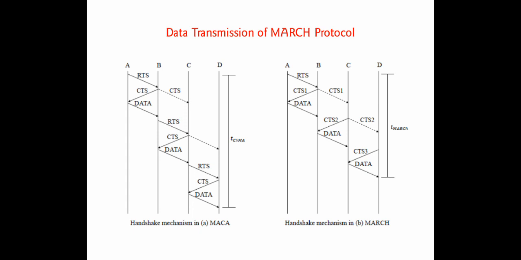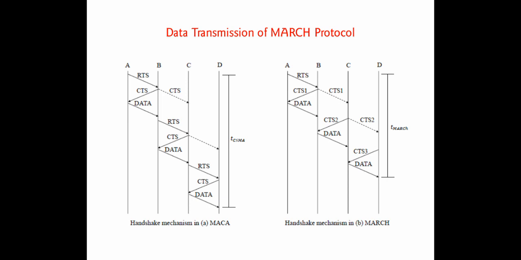Similarly, if C wants to transfer the data packet to D, again two control packets are exchanged, and then the data is transmitted. The two control packets are RTS and CTS, followed by the data. So this is the mechanism present in the MACA protocol.